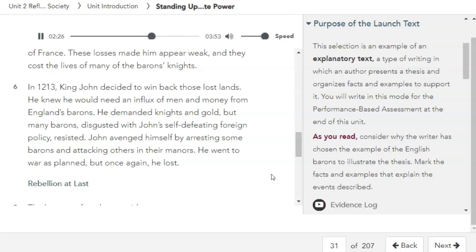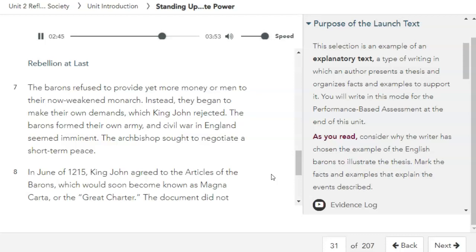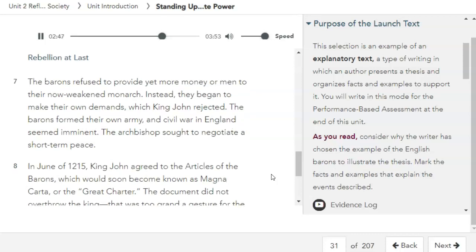He demanded knights and gold, but many barons, disgusted with John's self-defeating foreign policy, resisted. John avenged himself by arresting some barons and attacking others in their manors. He went to war as planned, but once again, he lost. Rebellion at last. The barons refused to provide yet more money or men to their now weakened monarch.